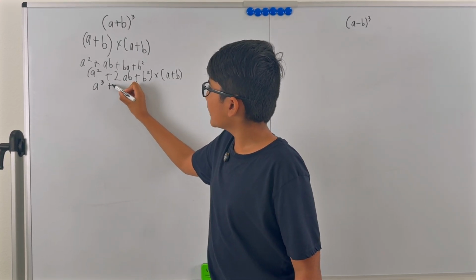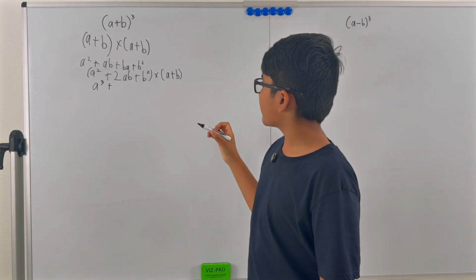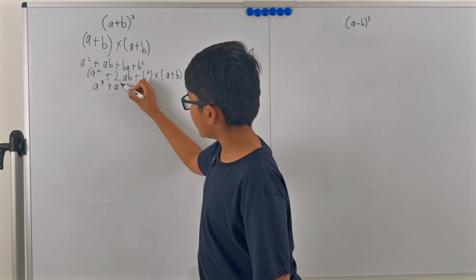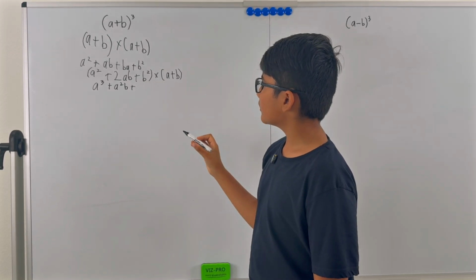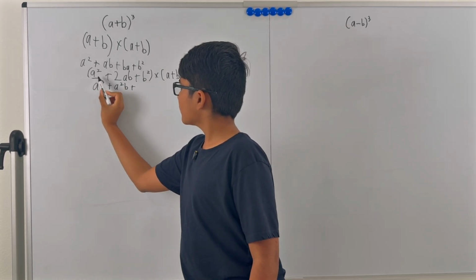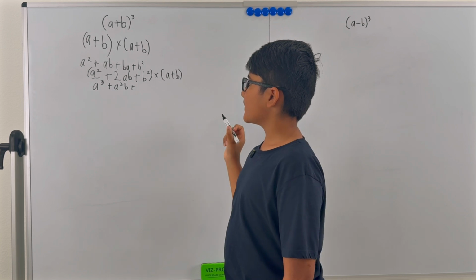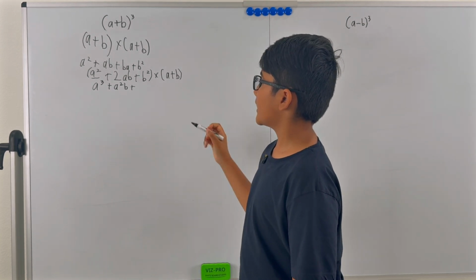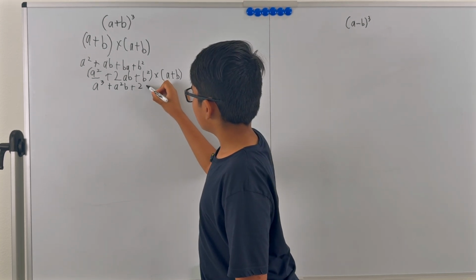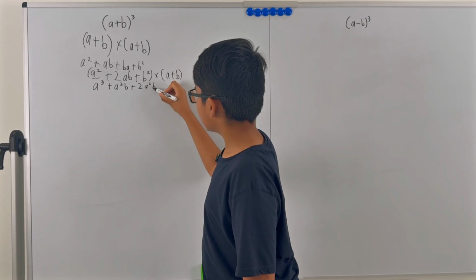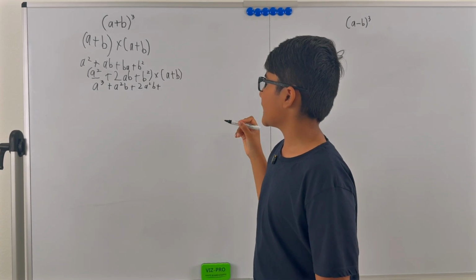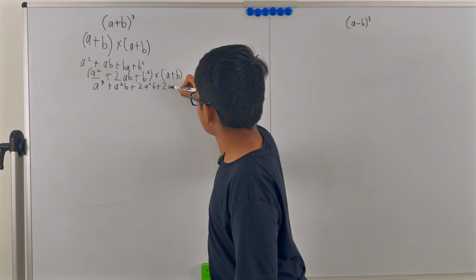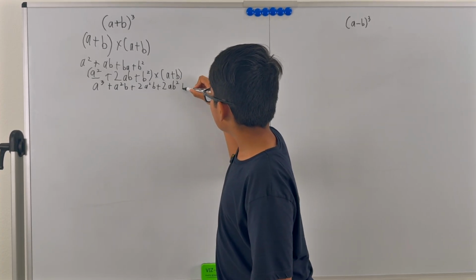Now, a squared times b is a squared b. Now 2ab times a is 2a squared b, and 2ab times b is 2ab squared.